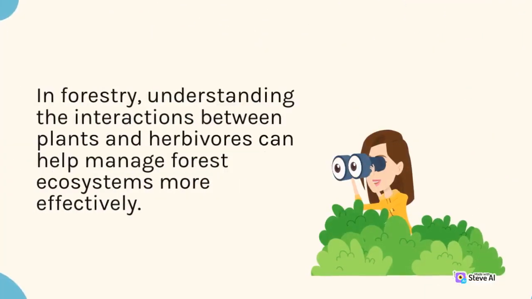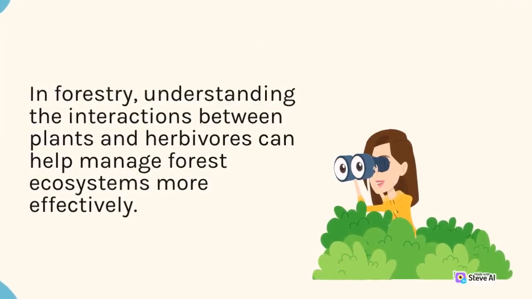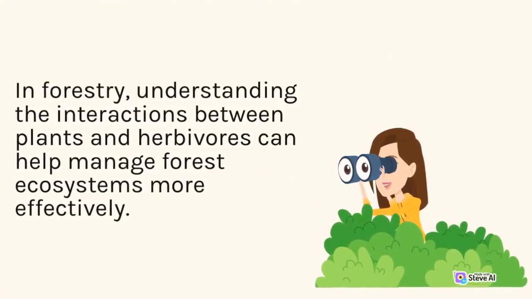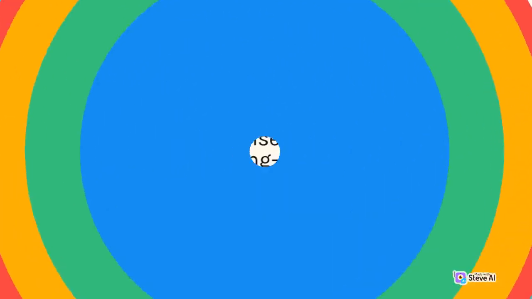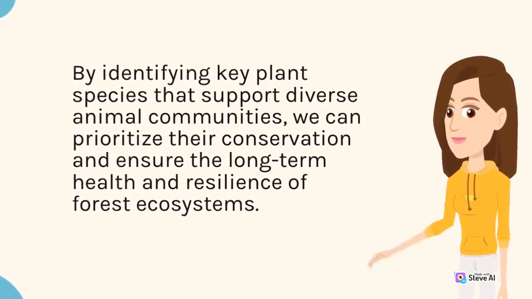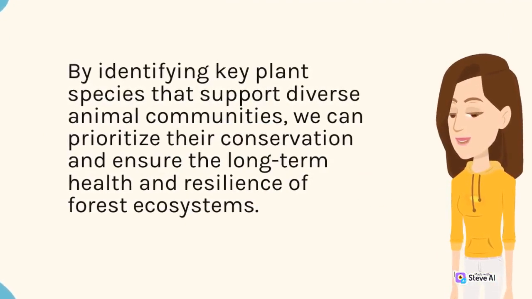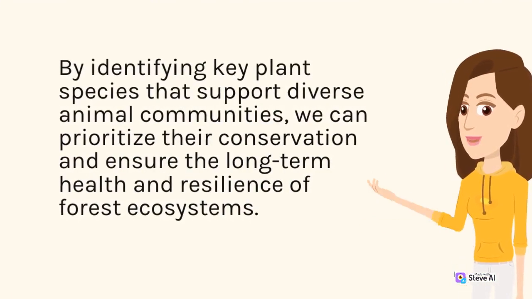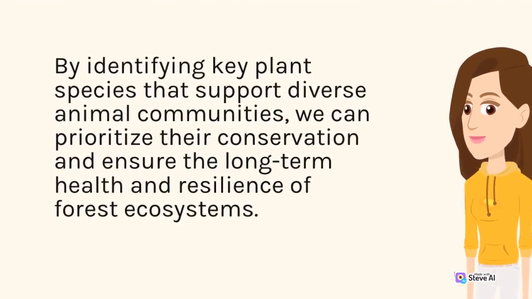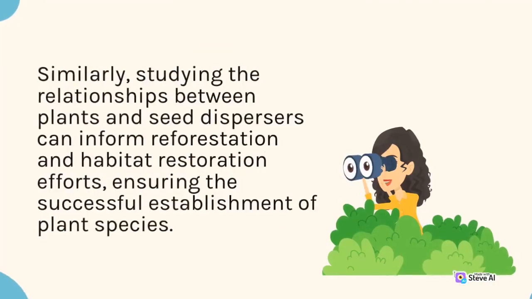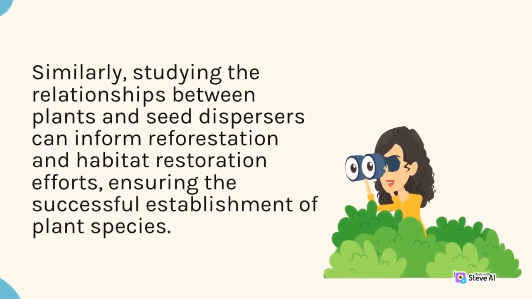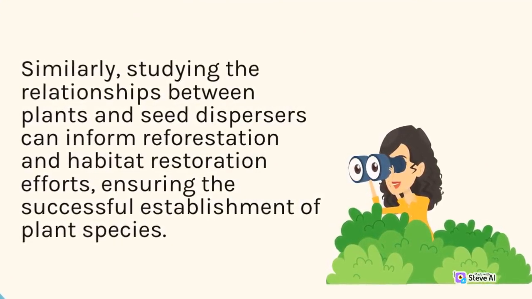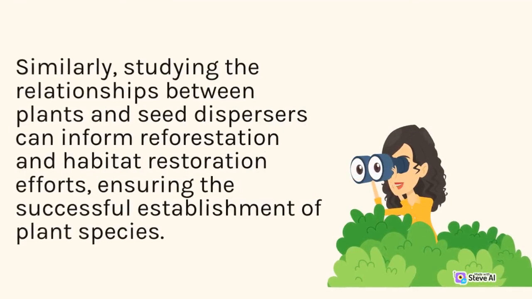In forestry, understanding the interactions between plants and herbivores can help manage forest ecosystems more effectively. By identifying key plant species that support diverse animal communities, we can prioritize their conservation and ensure the long-term health and resilience of forest ecosystems. Similarly, studying the relationships between plants and seed dispersers can inform reforestation and habitat restoration efforts, ensuring the successful establishment of plant species.